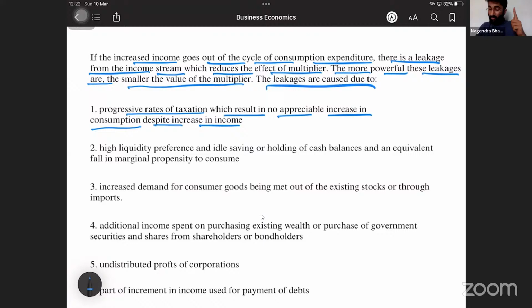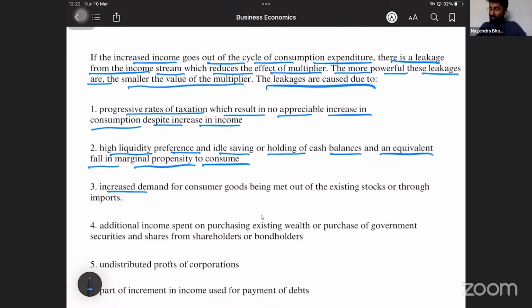Number two, high liquidity preference and idle savings or holding of cash balances, and an equivalent fall in marginal propensity to consume. Sometimes we wish to hold more cash balances and we will not consume. We will have high liquidity preference. We wish to hold more cash balances, so that it will reduce our consumption capacity.